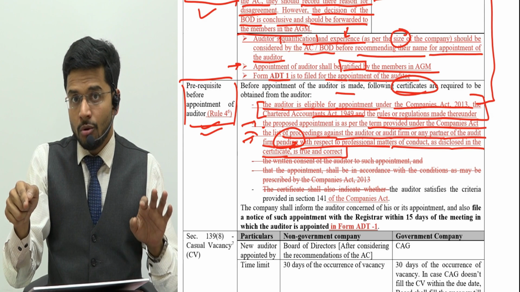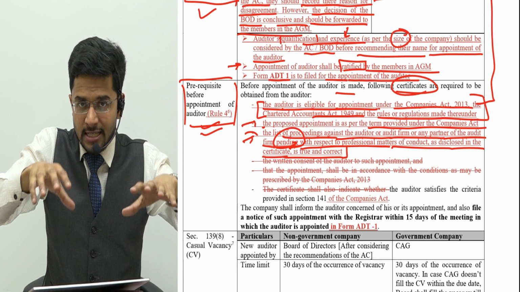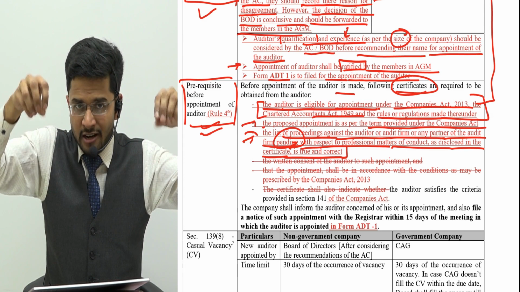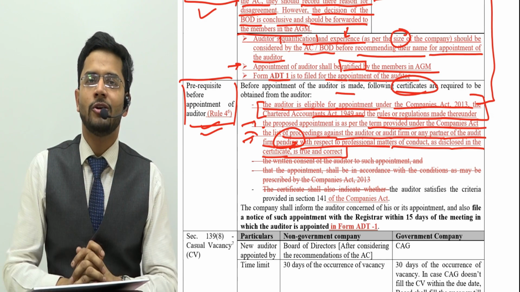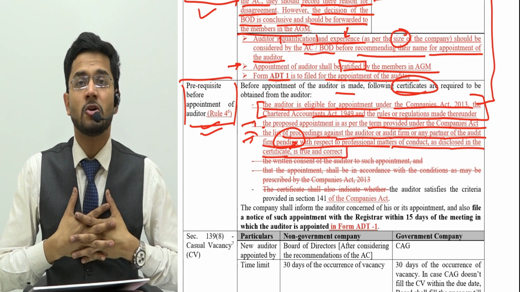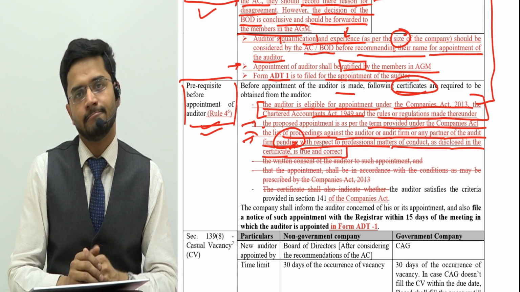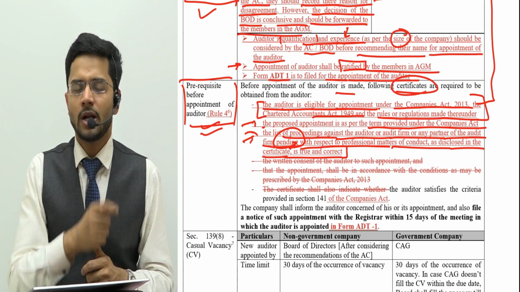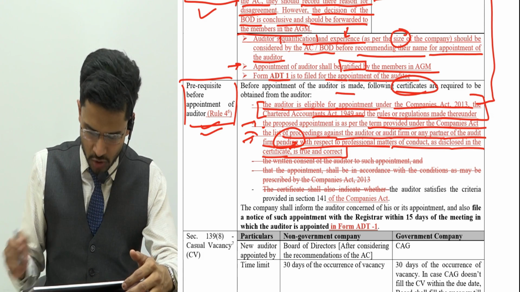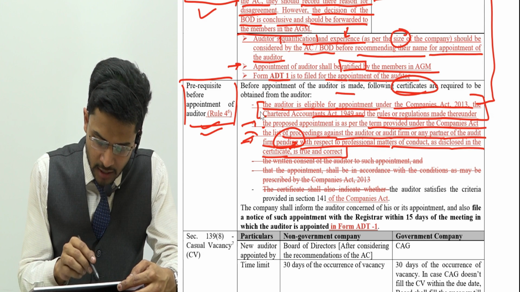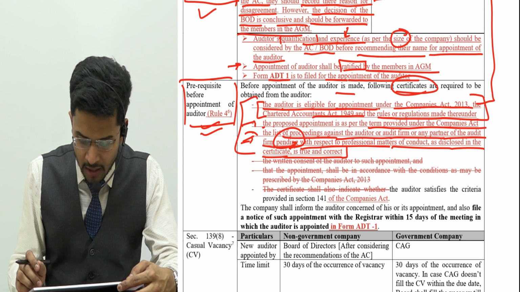Because if tomorrow that proceeding is finalized and our auditor is convicted, then guys, our auditor will no longer remain the auditor of the company, and then we will be responsible for hiring a new auditor. So we should know what pending proceedings are going on against the auditor. So this is the certificate which we need from the auditor.